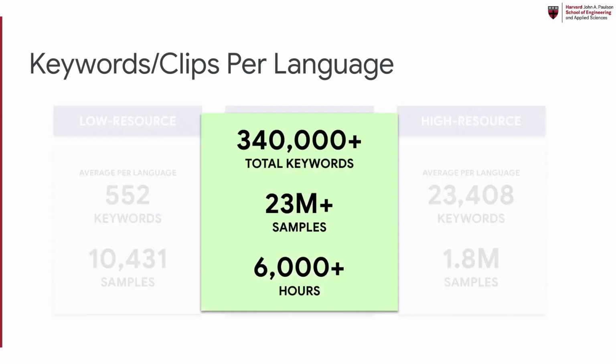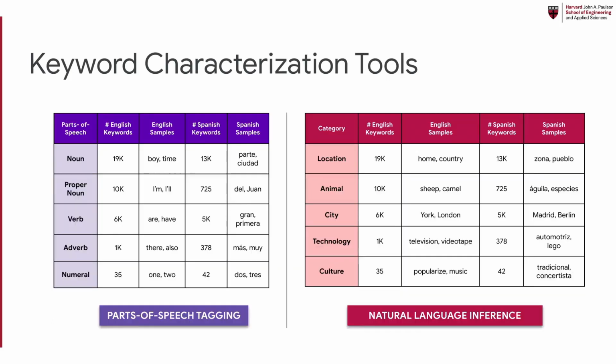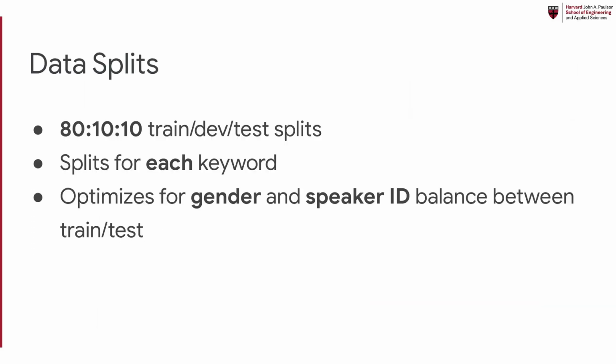In total, our dataset contains 340,000 keywords with over 23 million samples and totaling over 6,000 hours of speech. We include open source tools for exploring the types of keywords present in our dataset in multiple languages. We include random samples here in English and Spanish, characterized by parts of speech tags and a RoBERTa-based zero-shot model for semantic keyword characterization. We also include predefined train, dev, and test splits for each keyword in our dataset, and we optimize for balanced genders and minimal speaker overlap between the train and test sets.